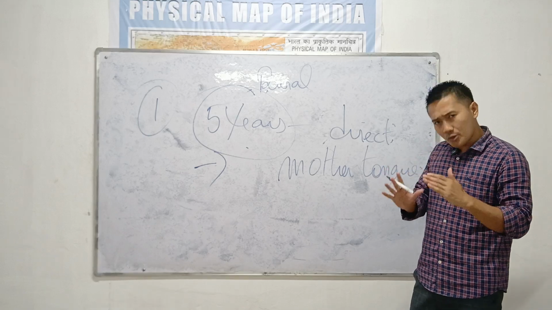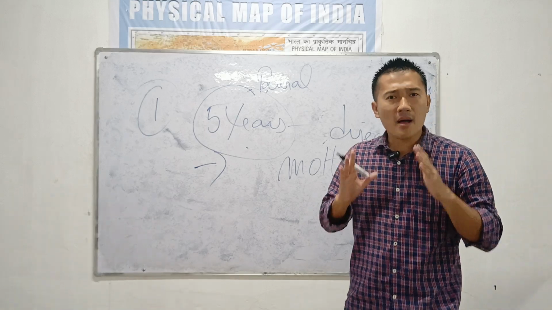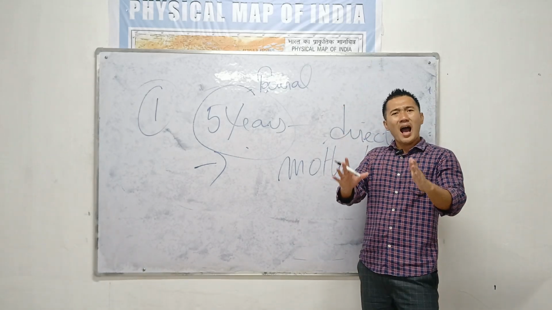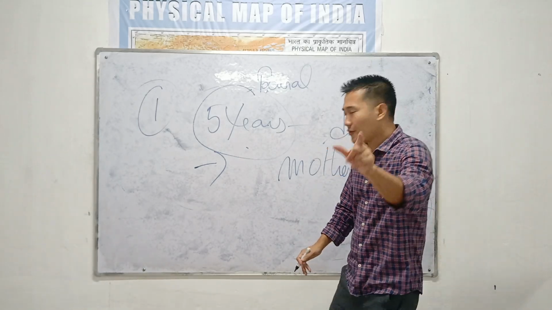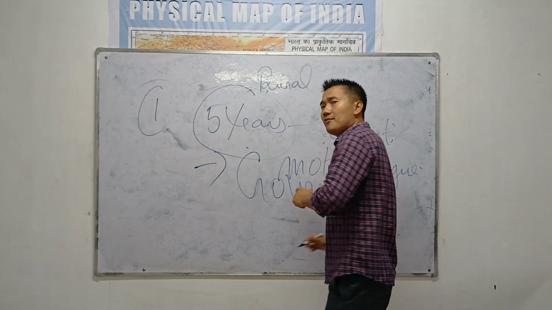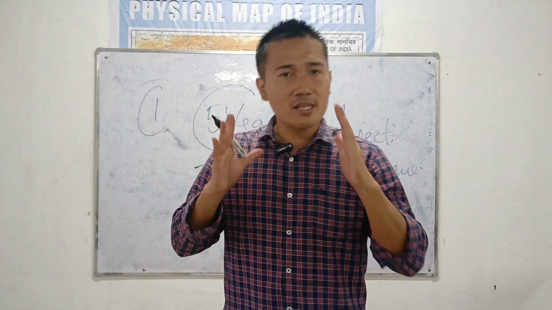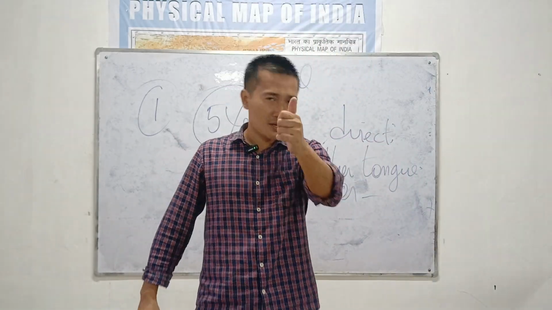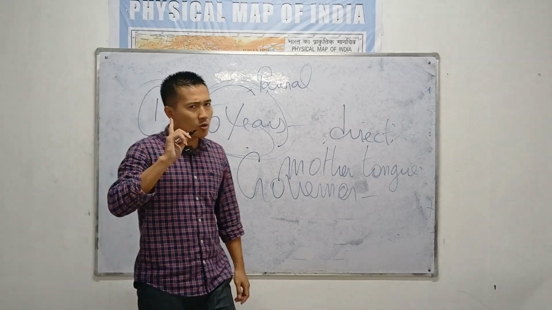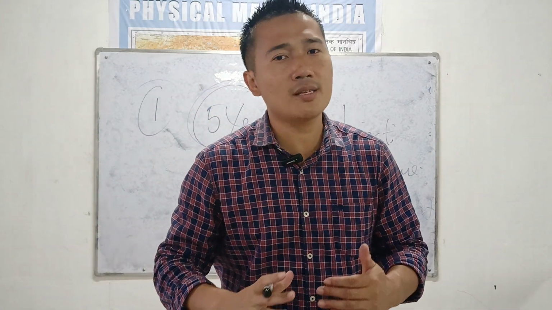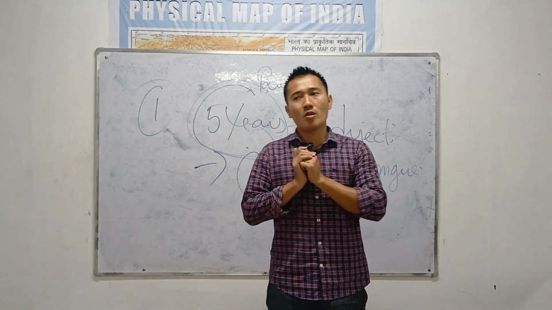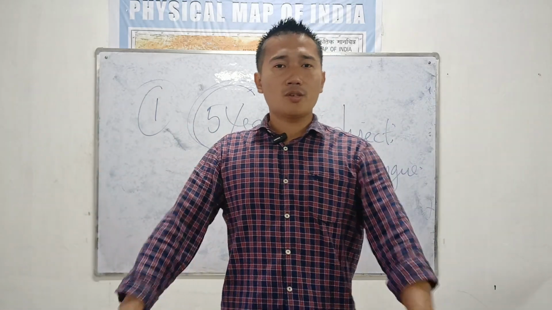However, even though the Constitution says that the members of the Panchayat are elected for a term of 5 years, under certain circumstances the governor of that particular state can dissolve it. This is really important. You are elected for 5 years, but sometimes you will not serve for 5 years. Under certain circumstances, the governor of that particular state can dissolve before 5 years, or else your tenure will go for 5 years. So this is really important.